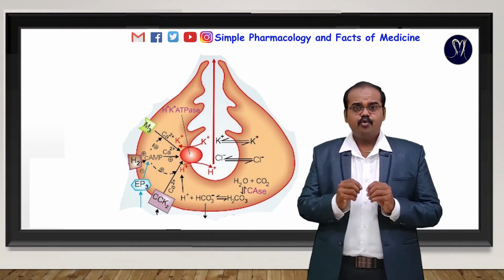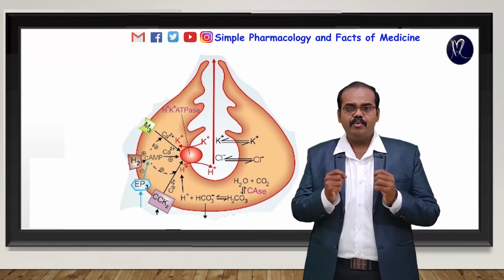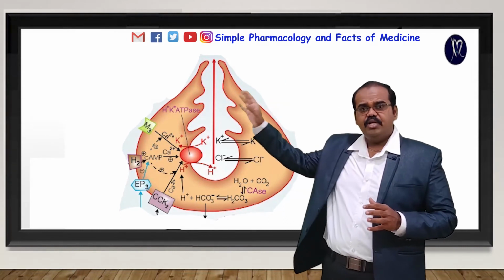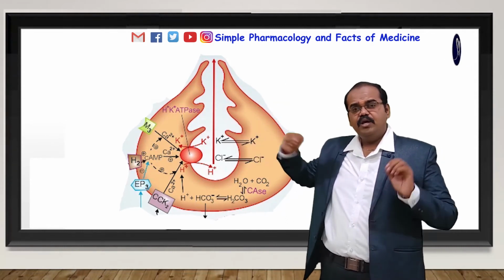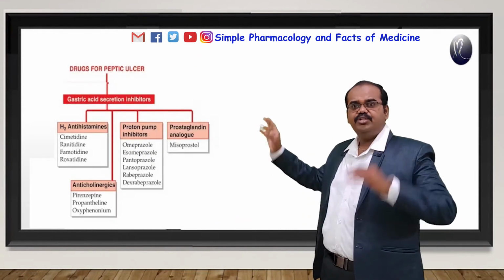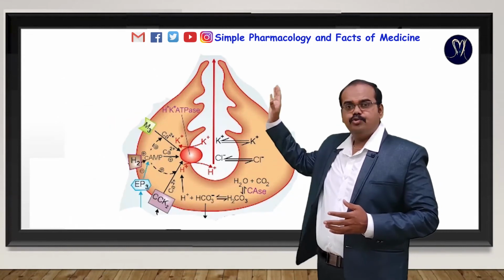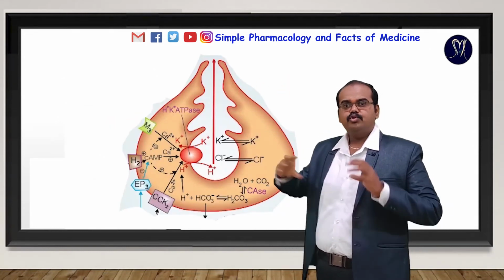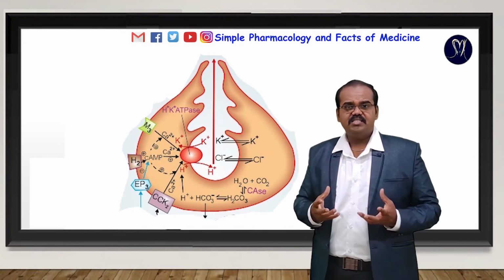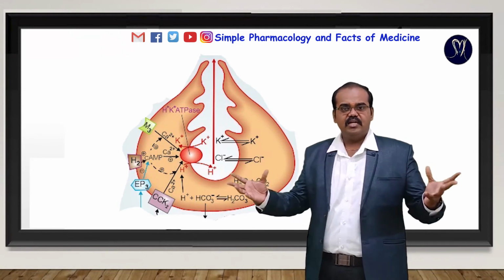It donates the hydrogen ions needed for hydrochloric acid formation. Whether it is histamine, acetylcholine or gastrin, they act through the proton pump, so we can inhibit the proton pump directly. Omeprazole-class drugs block the proton pump, so it cannot donate hydrogen ions, and without hydrogen ions it cannot synthesize hydrochloric acid. That's the concept.